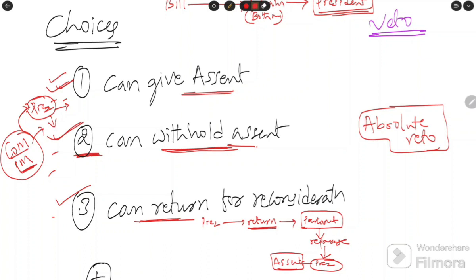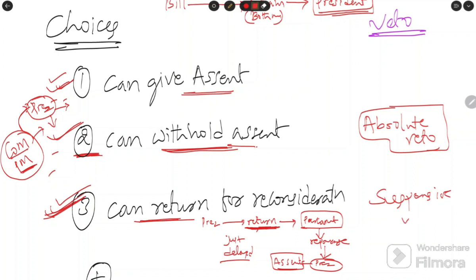He can delay the bill by exercising this option. The president has just delayed the bill from becoming an act, a temporary suspension like that. So this type of veto is called suspensive veto.